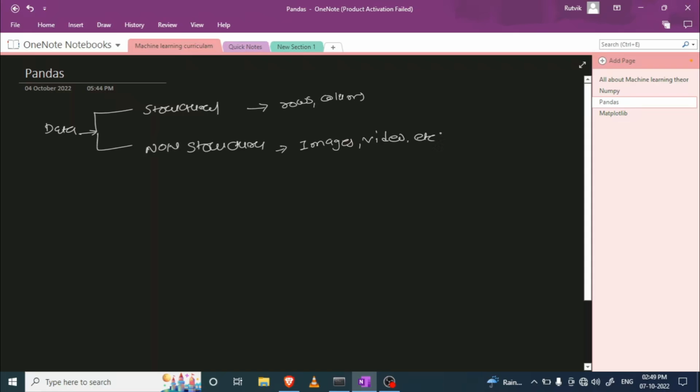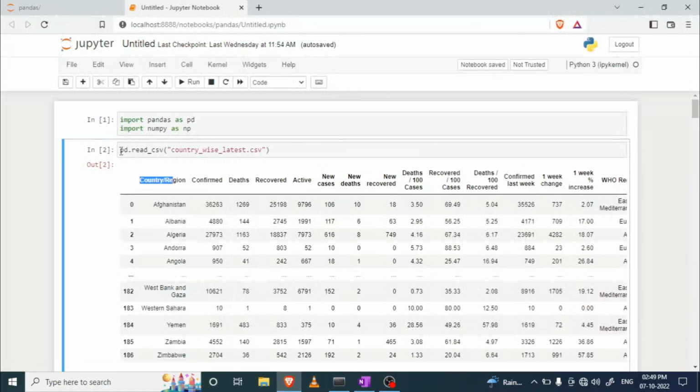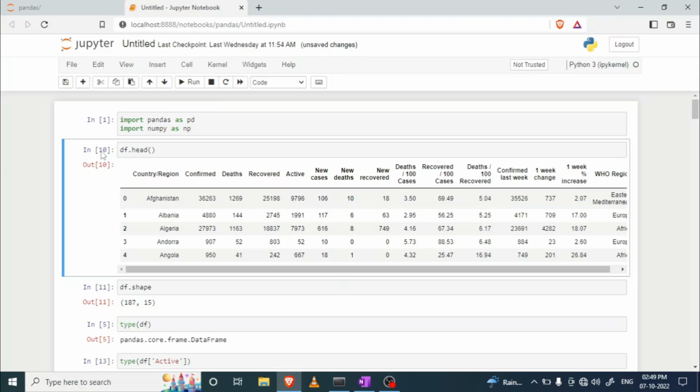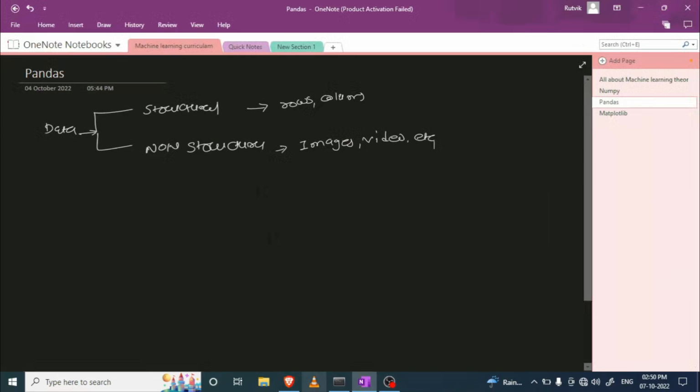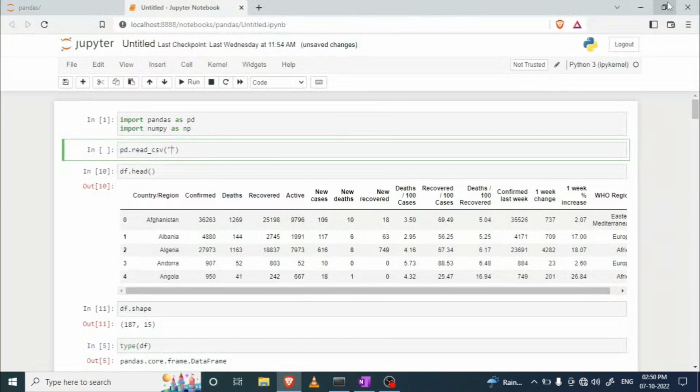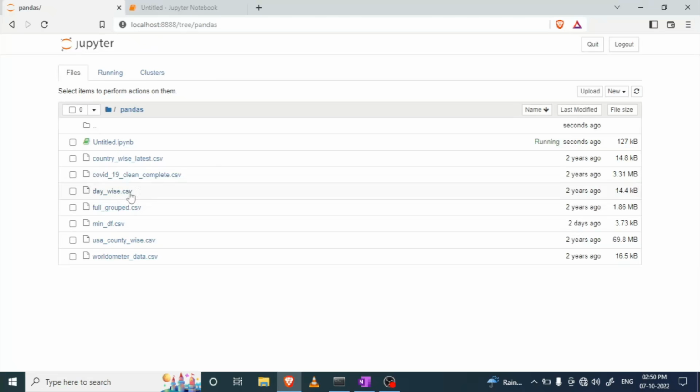So here we read the CSV file. Just a second, I'm going to write it again: read_csv, and pass the name of the file. I forgot what the name of the file is. Just hold on for a second. It's the COVID one, sorry.